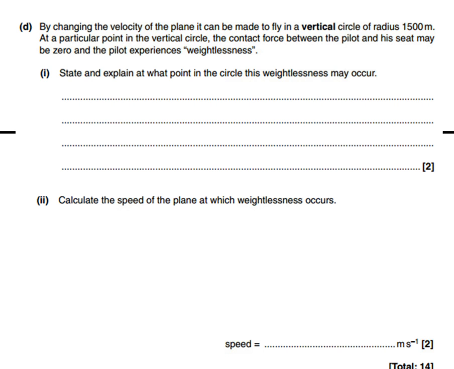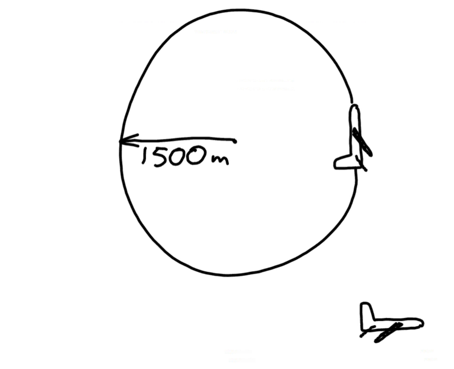So what we're looking for is the point in our circle where the downward force caused by gravity on the pilot is the same as the centripetal force. Let's define our downward force. It's going to be something like that.